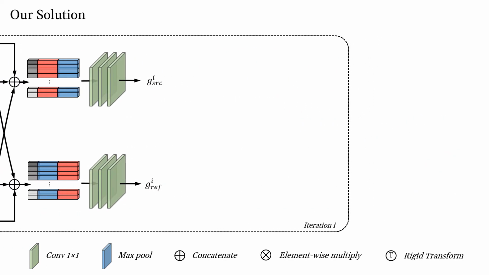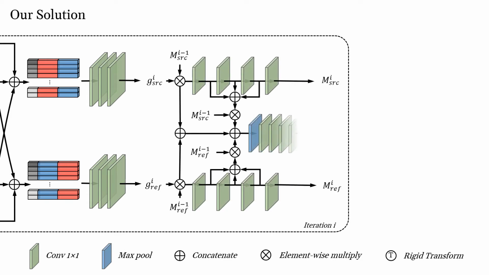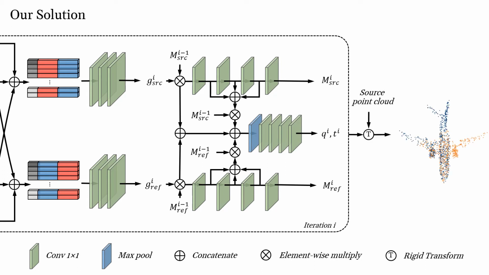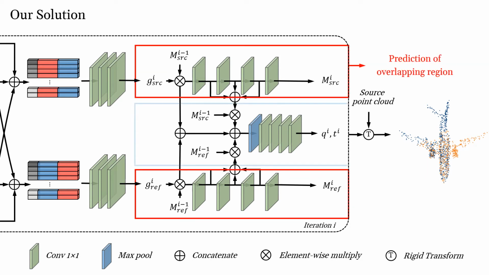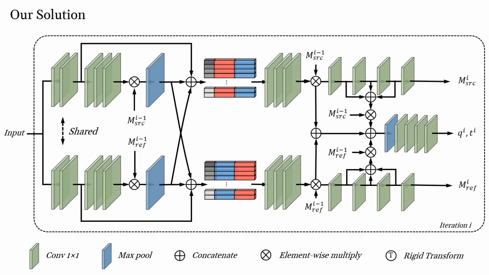Given the global features, there are two tasks left in the pipeline. One is the overlapping mask prediction process. The other is the 3D transformation regression process, which predicts the 3D quaternion and translation with enhanced features from the mask prediction branches. Based on the previous outputs, mask prediction becomes more precise. Meanwhile, by avoiding the negative effect of outliers, the regression process can also benefit from the overlapping masks. Here is the entire pipeline of the OMNet method.